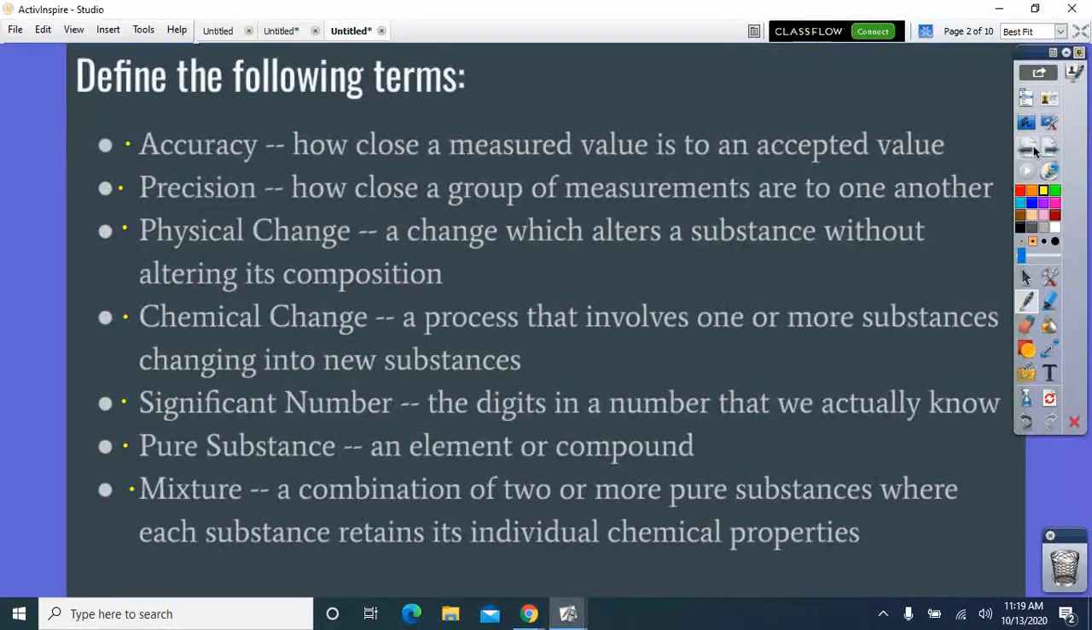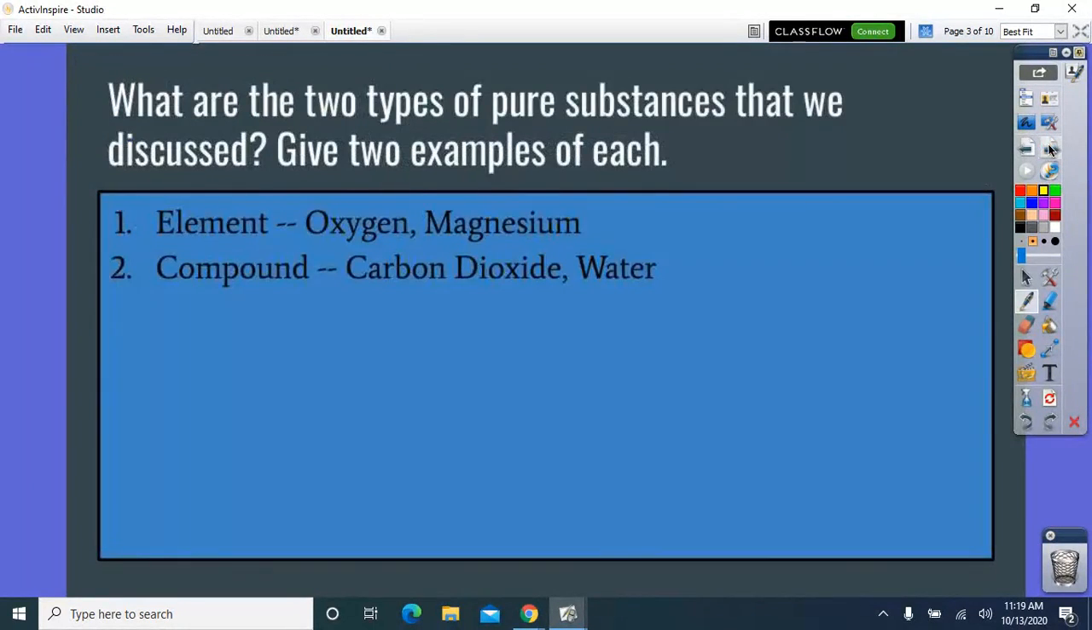All right, so the two types of pure substances that we discussed, element and compound. All right, so some examples of an element. That's anything you can look at the periodic table, right? The two I gave were oxygen and magnesium. You could say hydrogen, carbon, any element. The other type of pure substance is a compound. The two examples I gave are carbon dioxide and water.